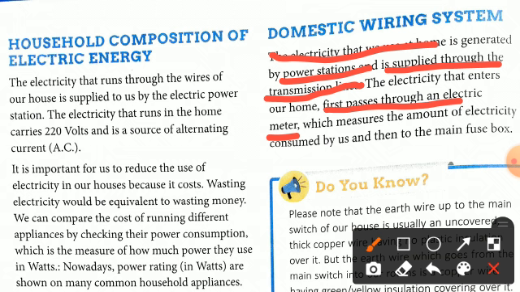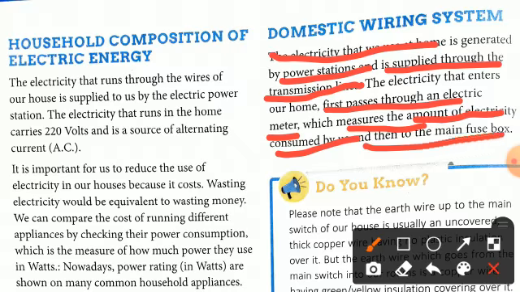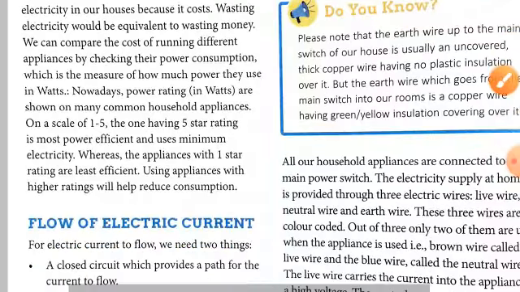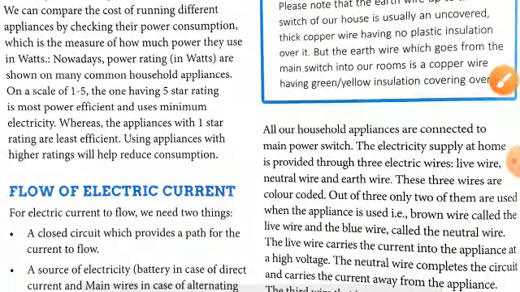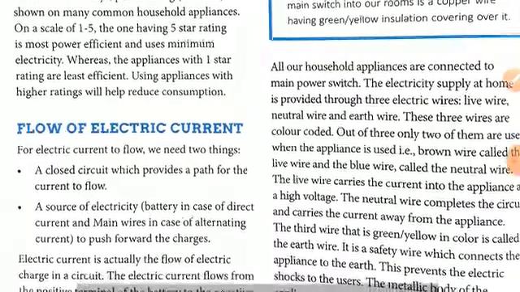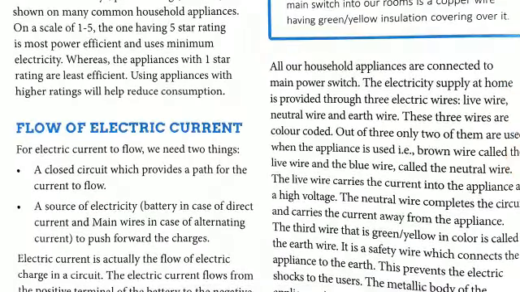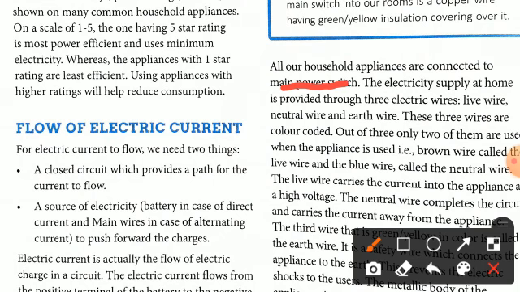In an electric meter the main line is connected. What is the work of the electric meter? It measures the amount of electricity consumed by us, and then it goes to the main fuse box. Now you can see here all our household appliances are connected to the main power switch.